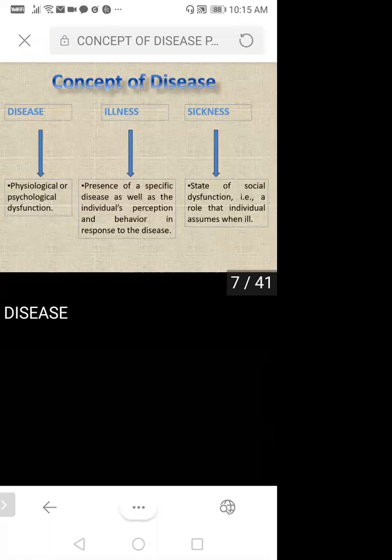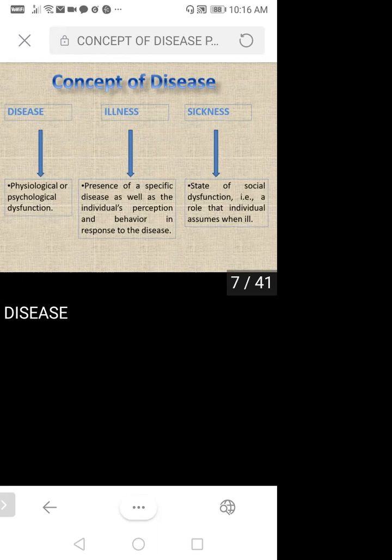Suppose you are diagnosed with some disease; how you behave toward your disease is considered under illness. You understood about disease and illness? Yes, ma'am.